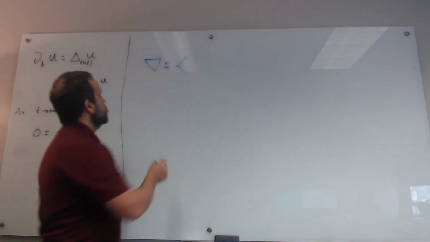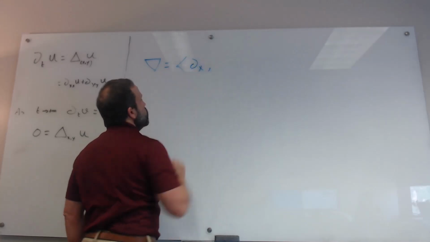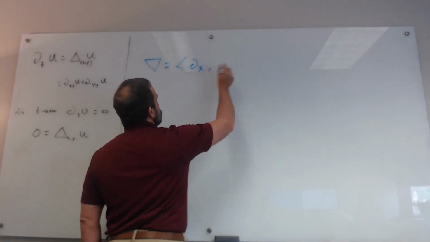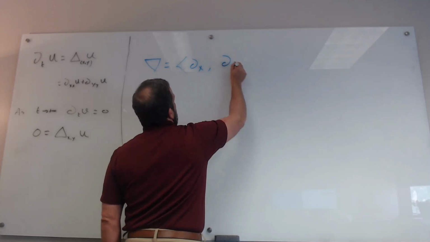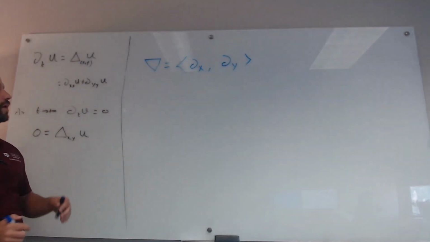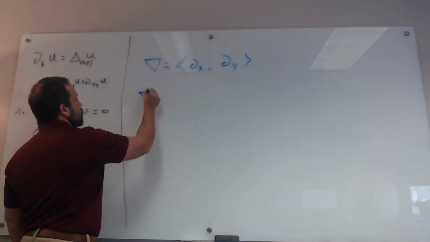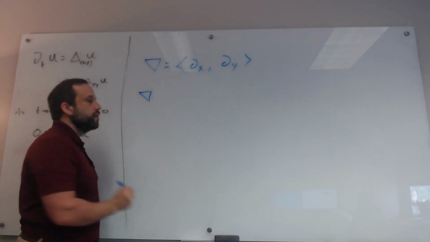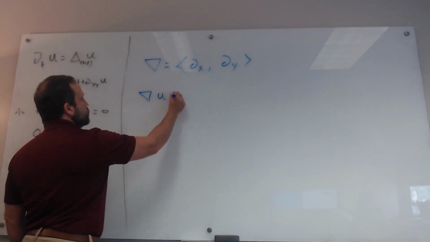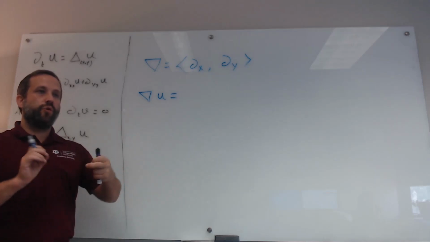If we're working in 2 space dimensions, the first component is the differentiation with respect to x operator, and the second component is the differentiation with respect to y operator. So if we have a function, we think of the gradient as a vector, and gradient times u is multiplication, where multiplication means apply an operator.